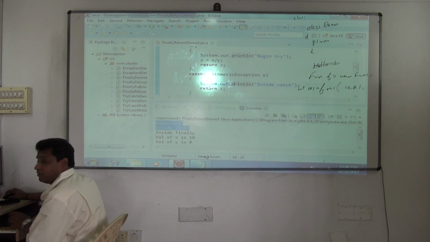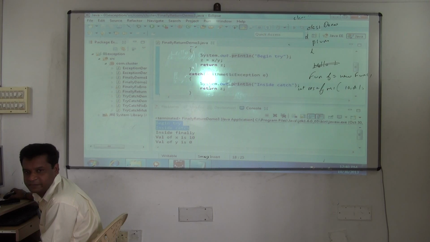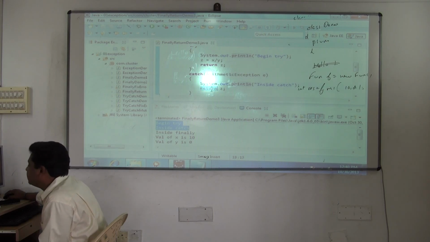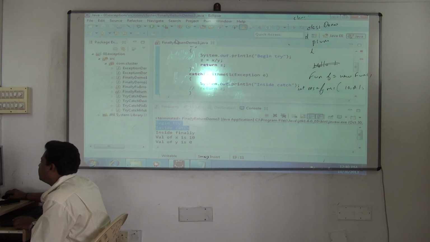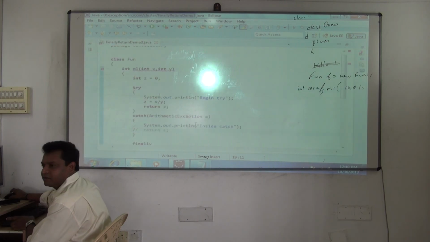After catching, what it will do? You are catching the exception. That's why it's not coming to caller. But I say return now. After catching, I am saying again what? Return. You have to return compulsory int value. Yes or no? Because what is the return type? Int. See, if I don't return, I'll get an error. So I have to return it.